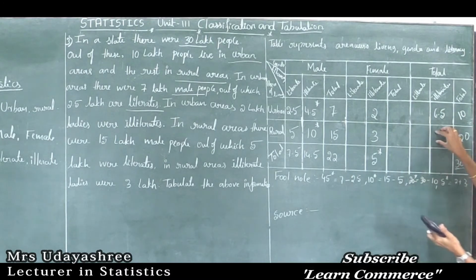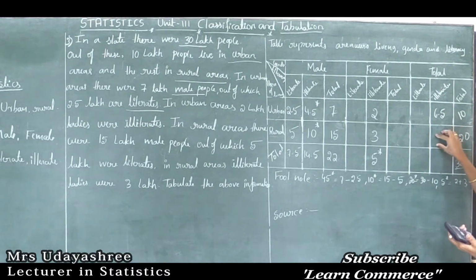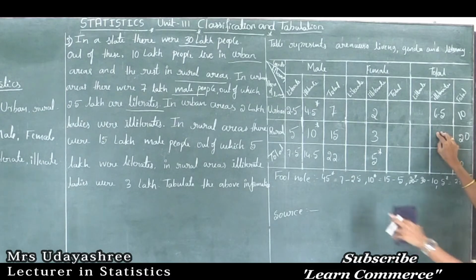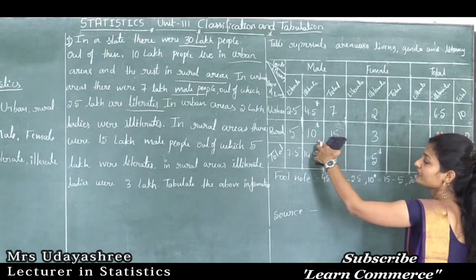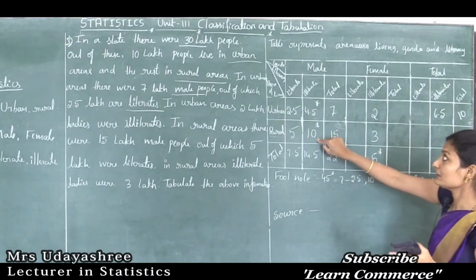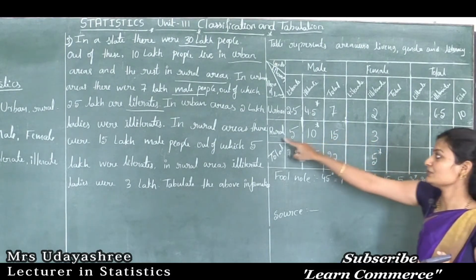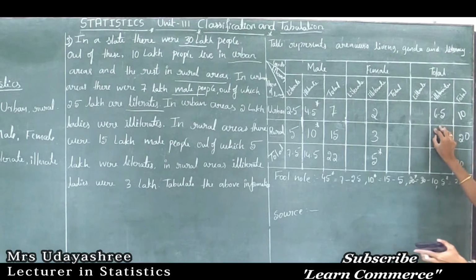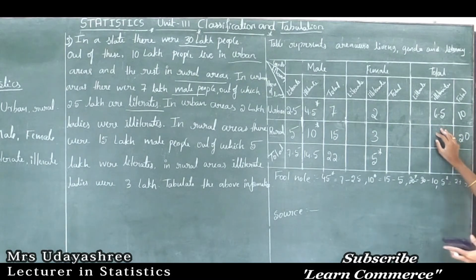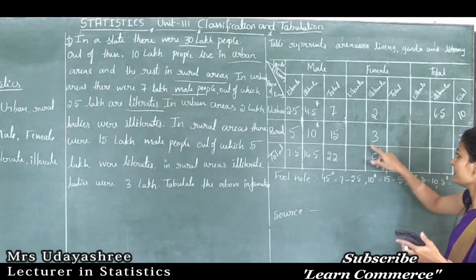Similarly, how to find out the total number of illiterate population in rural? Same thing. If I add illiterate male population in rural plus illiterate female population in rural, then I will get the total number of illiterate population. So that is 10 plus 3, so 13.